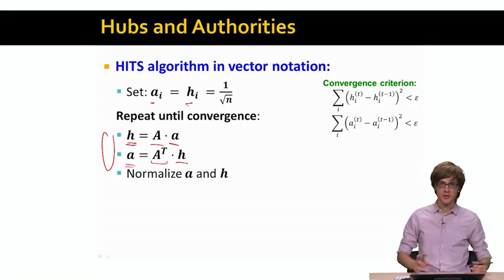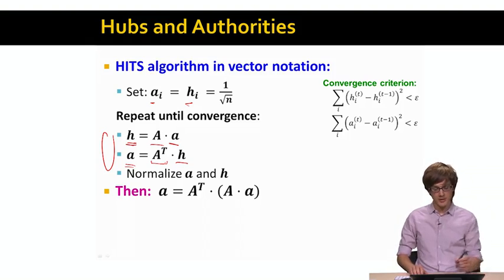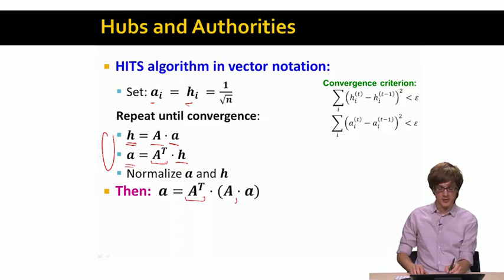What I mean by convergence is that the individual coordinates of vector A or vector H do not change too much. Now, given that we have rewritten the algorithm in this way, let's look at the update equation for A. The little vector A equals the transpose of the adjacency matrix capital A times the adjacency matrix A itself times the authority vector A. Why is this the case? Because capital A times vector A is simply the new version of our vector H. That's the first update equation.